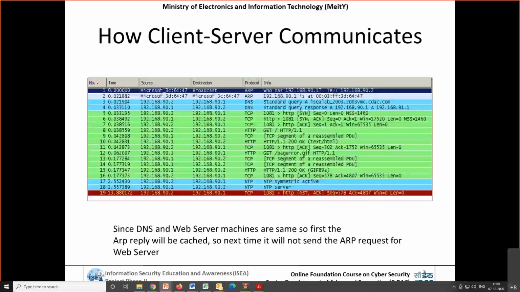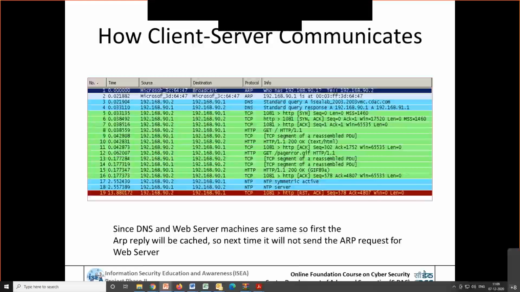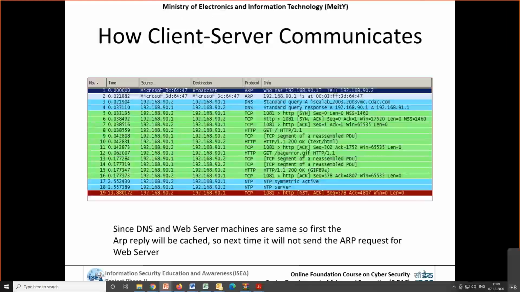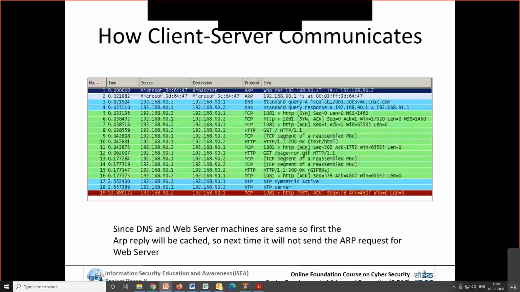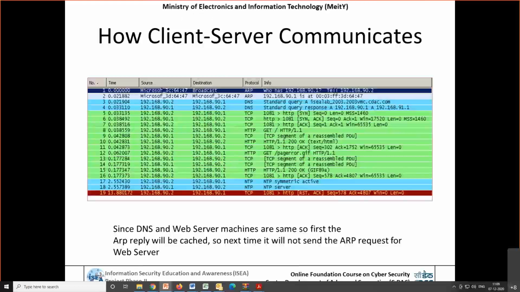Now your system understands the remote IP and MAC address. From then onwards, even if somebody forwards a message through him, it simply forwards the packets or drops the packet, because that IP address or MAC address does not belong to him. So that is why you understand.